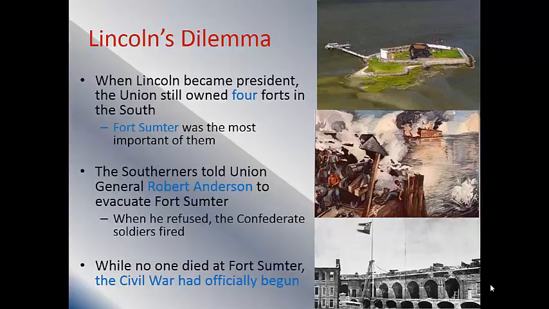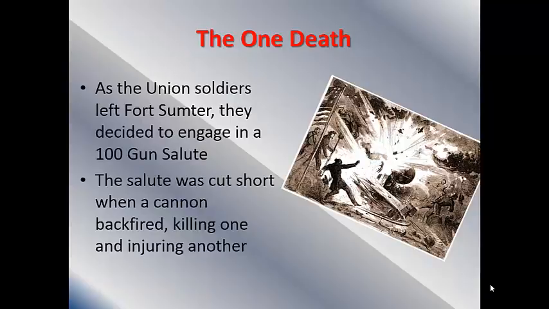So no one ends up dying at the Battle of Fort Sumter itself. Robert Anderson and the Union say, we quit, take the land, we've moved on, but this is officially the beginning of the war. What's really interesting, though, is that there actually is one death. As the Union soldiers are leaving Fort Sumter, they decide to engage in a 100-gun salute, saying we're going to fire our cannons in honor of the Union, in honor of all the people that fought in this war.